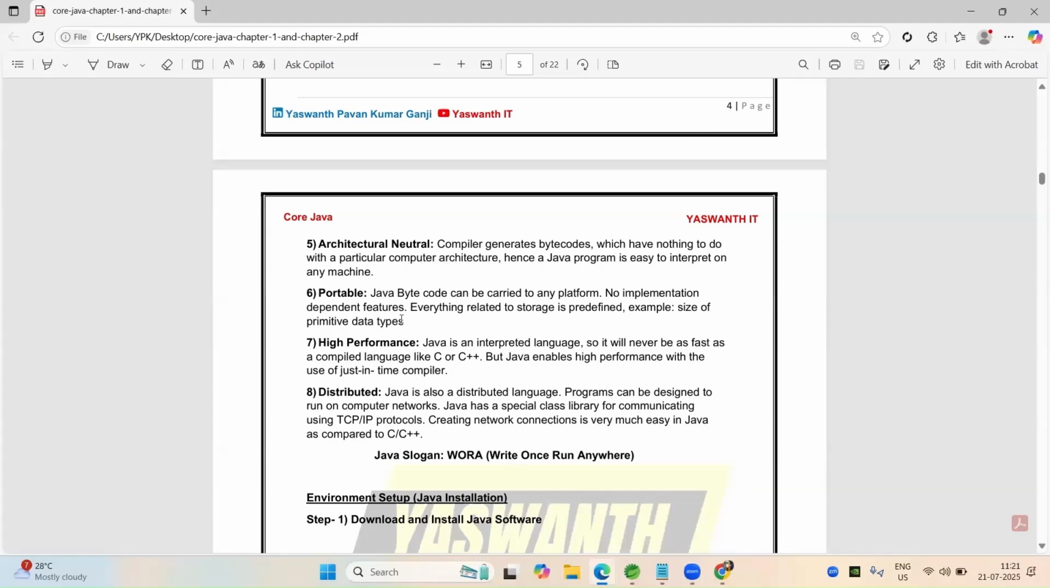See here, the size of primitive data types is predefined in Java. So we don't mention the size like in C. In C we mention our primitive data type size, but in Java it will automatically adapt and create memory for primitive data types.